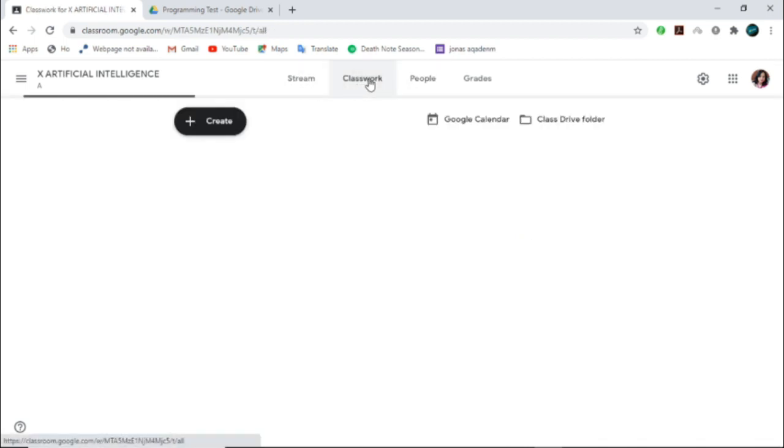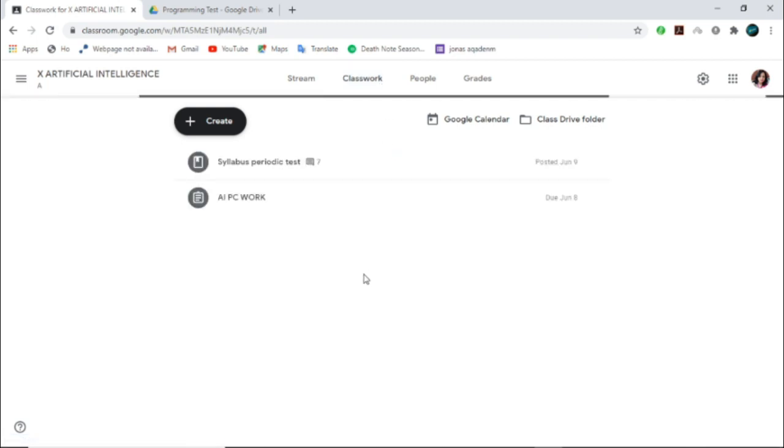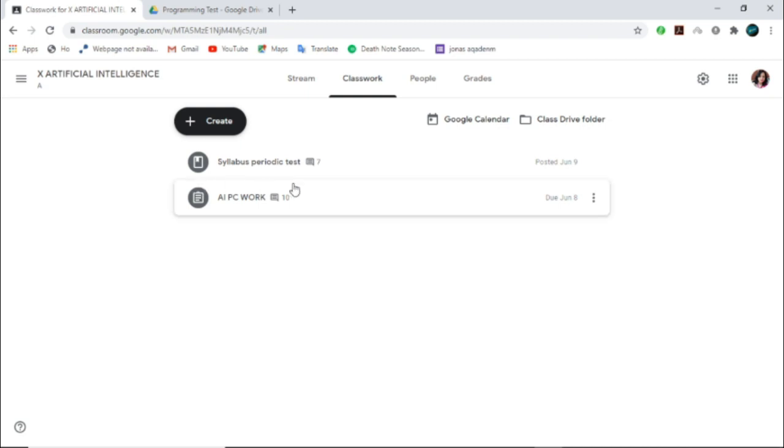Then Classwork. Now it is very simple to assign any classwork or give any assignment to the students, because all my assignments or the material that I am providing to the students will be displayed here.